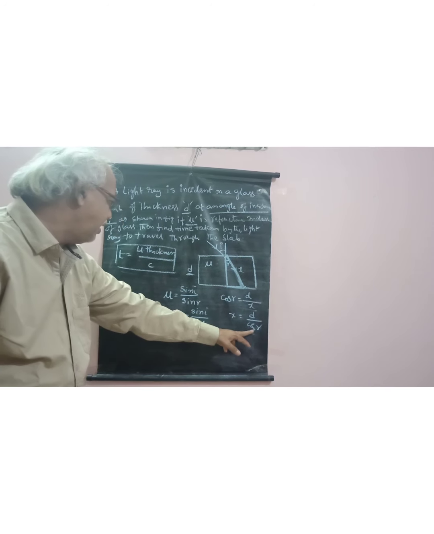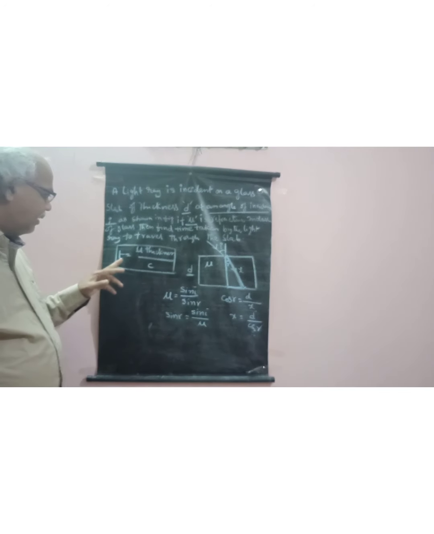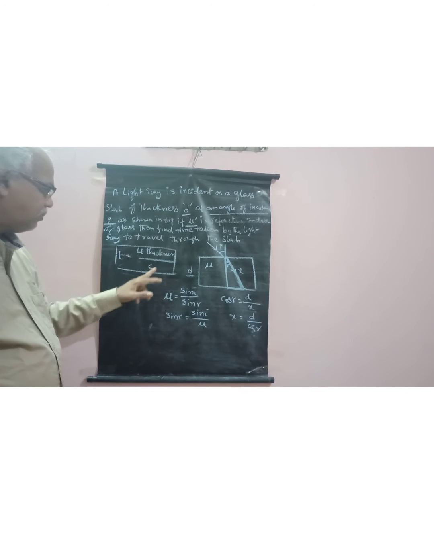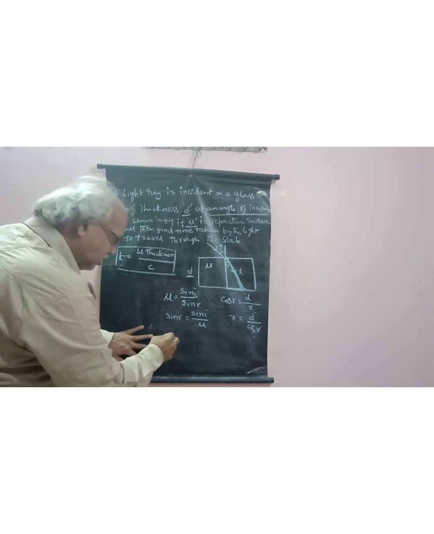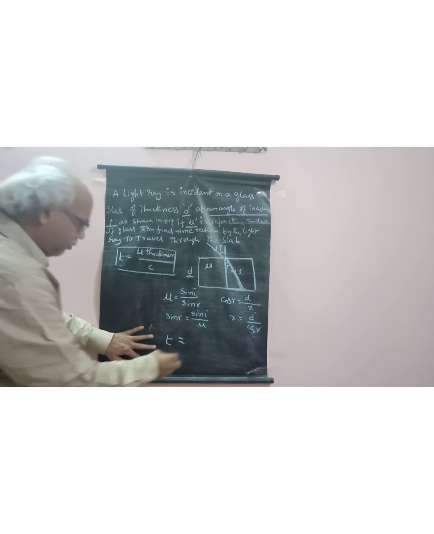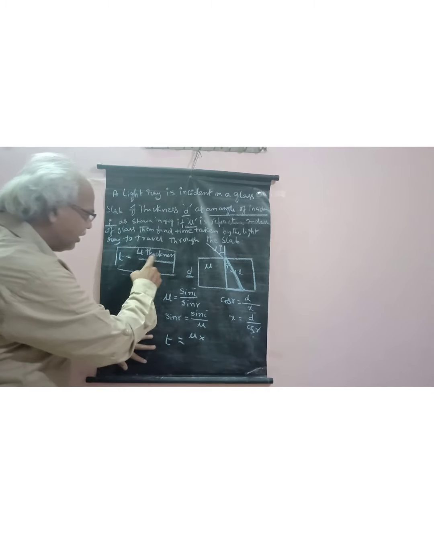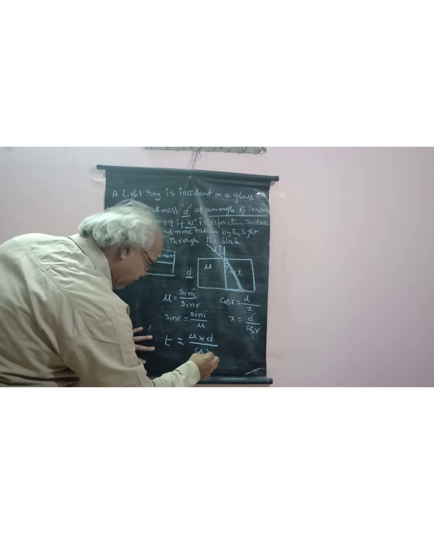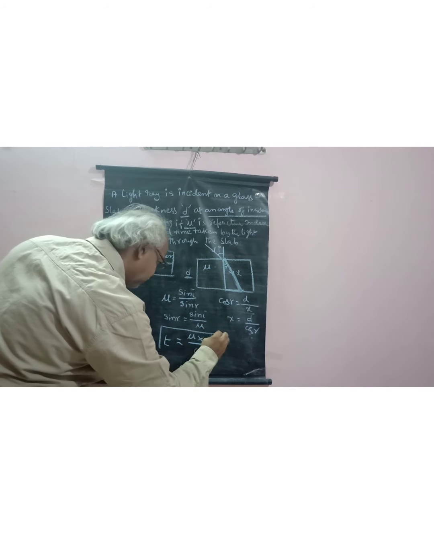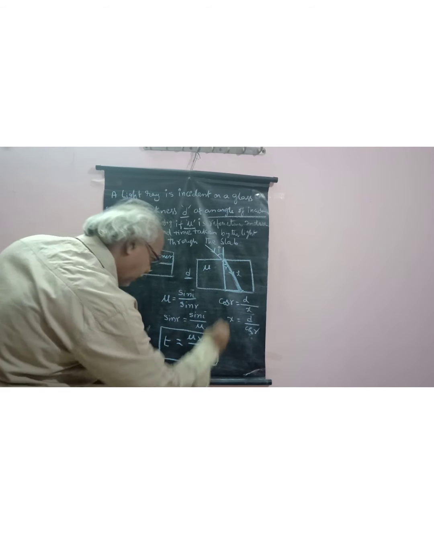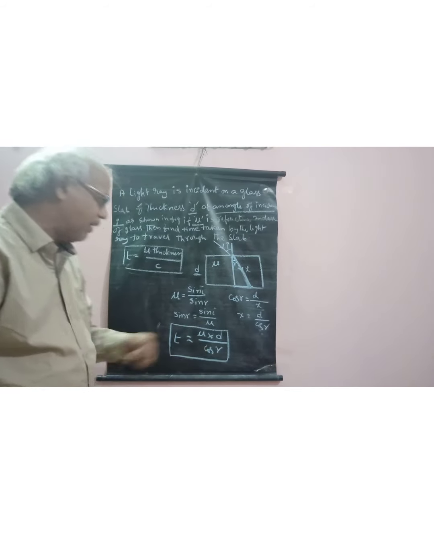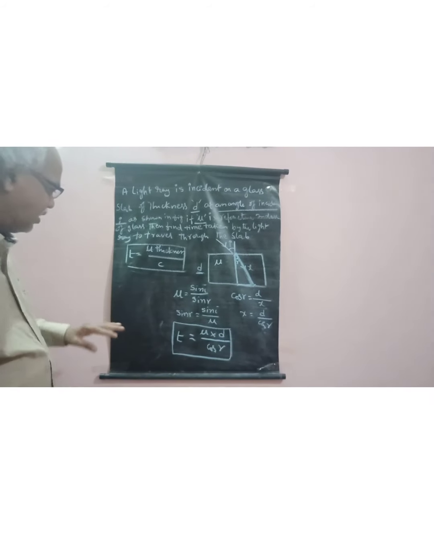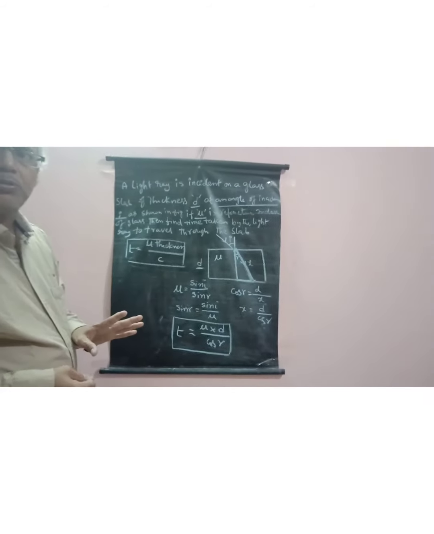You substitute this value in the previous answer. That is, time is equal to mu into thickness by c. What is thickness? Thickness is nothing but d by cos r. It is one answer. And also we can change this cos r value by using sin square theta plus cos square theta is equal to 1.